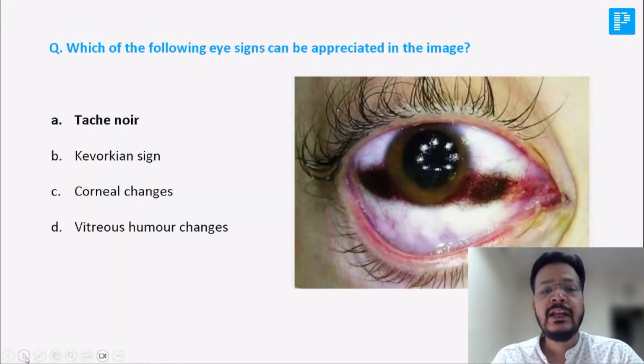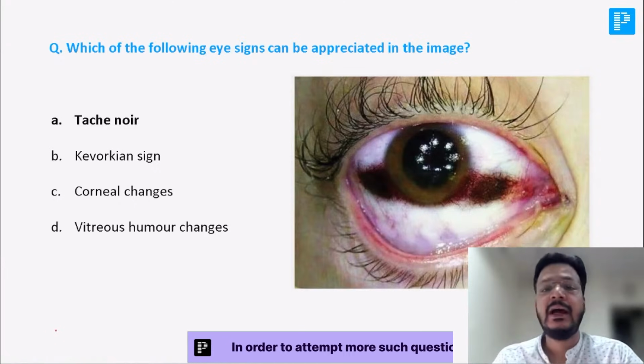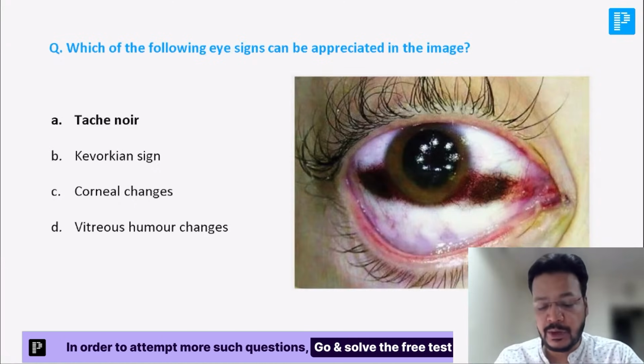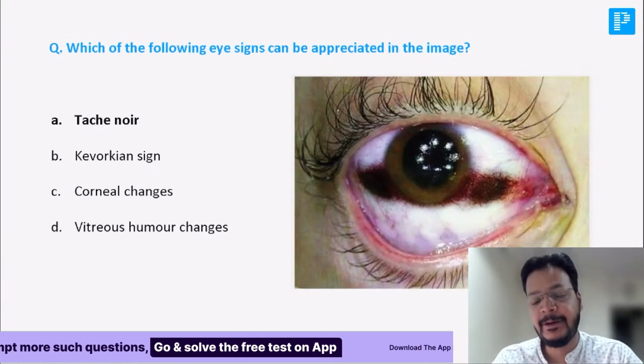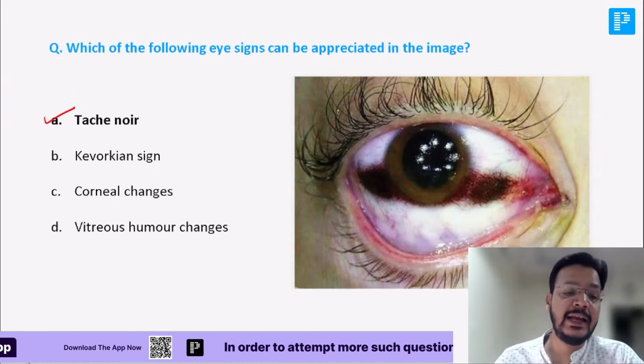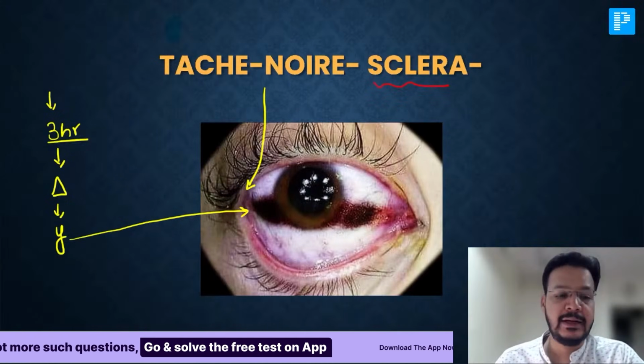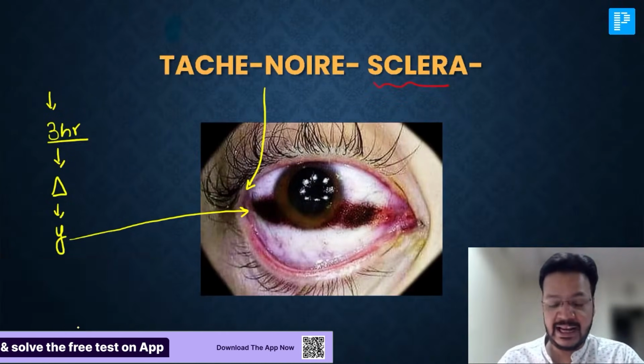Okay, now, which of the following eye signs can be seen in the eye? This is a very simple question. I expect all people to answer this correctly. What is this? Give me the answer. It is Tache noire. You can see the Tache noire are the sclera changes, my dear friend. I expect this question again and again in exam.